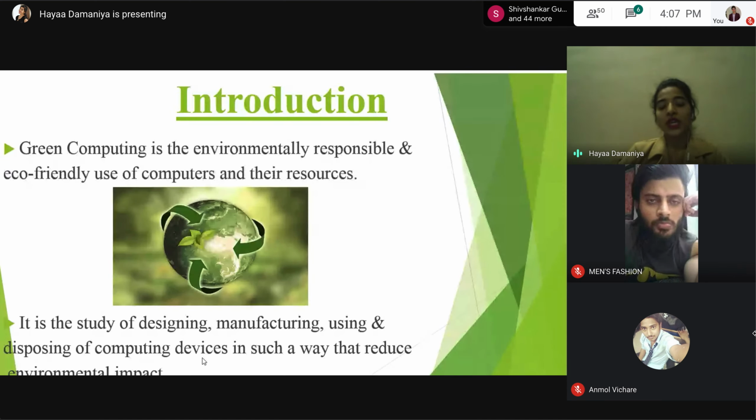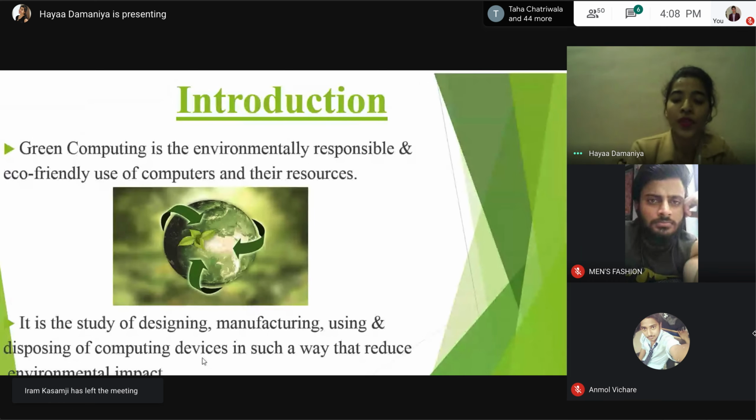So green computing is not only helpful for the people, but it's also helpful for the environment. It's also helpful for humans. So green computing is nothing but using your electronic gadgets in such a way which has less impact on the environment, as well as being beneficial for the organization when it comes to cost reduction.